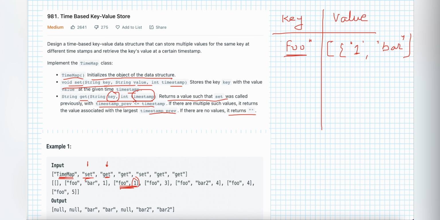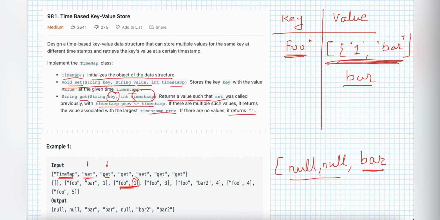So we have our map, the data structure object, and we pass that timestamp as the key and look it up. We got bar. So the first output value is bar, and since we made a call to the get method, we just add it to our output list.